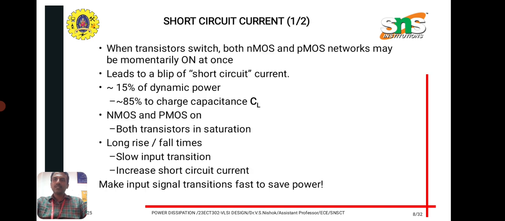Here it discusses the short circuit power dissipation. About 15% of the power dissipation is from short circuit power and approximately 85% is based on the charge across the capacitance.